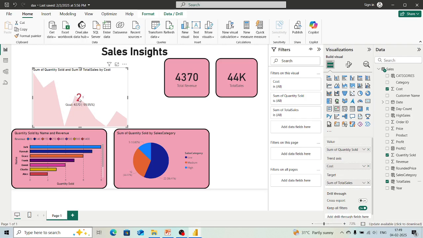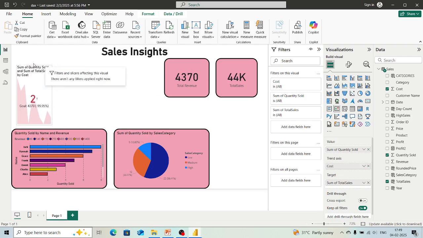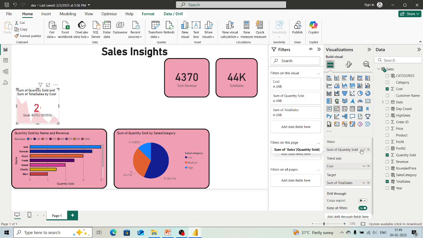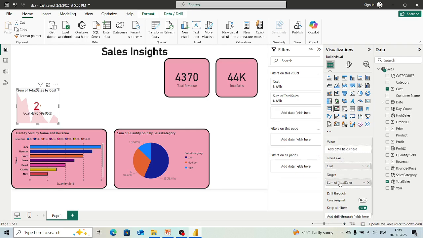So KPI is important to represent whether we are in profit or in loss. Based on that we can then take a decision. We can resize it according to our need. Then let's keep it whatever it was first.